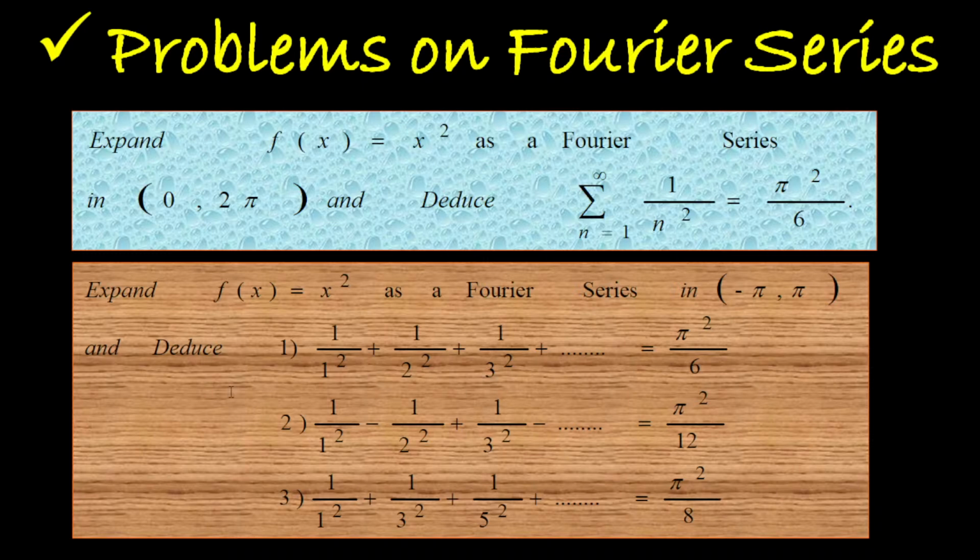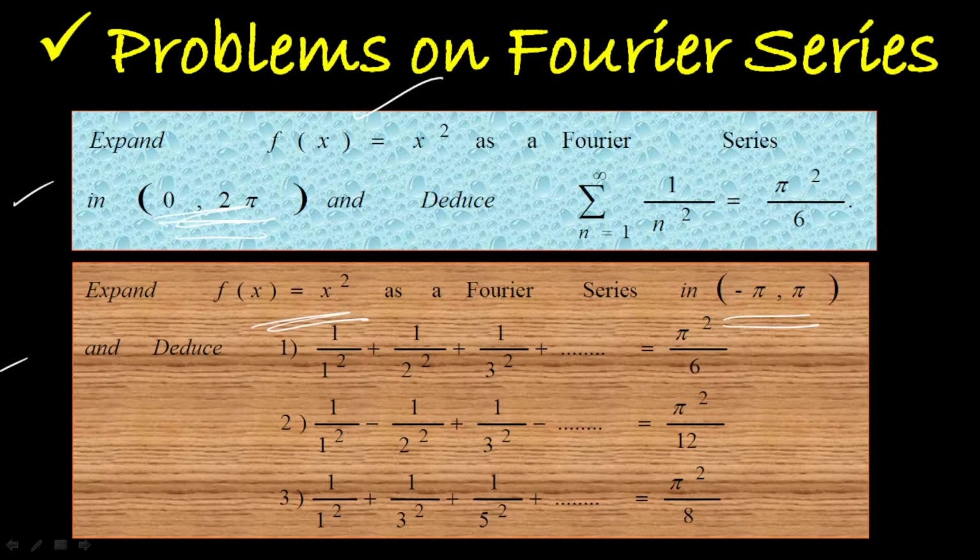Next, problems on Fourier series. Now we enter into the important category. Listen carefully. We have discussed all of the basic things involved under Fourier series under 0 to 2π and minus π to π, and also the half range series. Now let me take sample problems. Here I have to take two problems under two different intervals. I have to take the same function f(x) = x² here itself, but the functions are defined here on minus π to π and here on 0 to 2π. And also we have to work on the deduction part too.